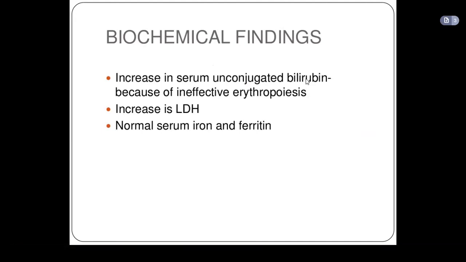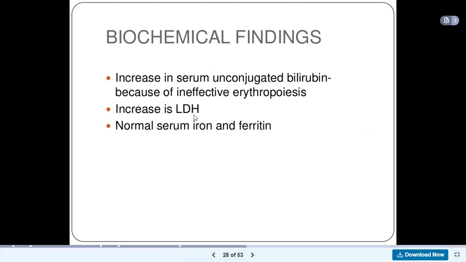Okay, and then we have increased lactate dehydrogenase, and then we have normal serum iron and ferritin. So remember that in megaloblastic anemia, we don't have any problem with iron. So you will have normal serum iron and normal ferritin. But in iron deficiency anemia, it will have decreased serum iron and decreased ferritin. But in megaloblastic anemia, that is not the case.